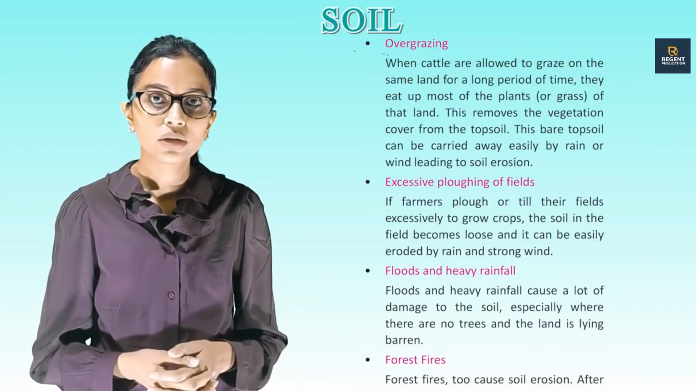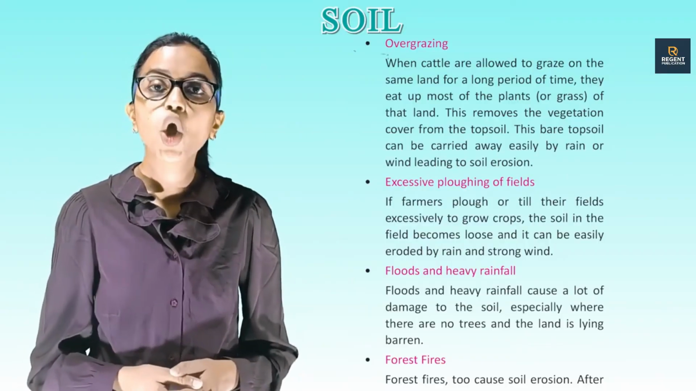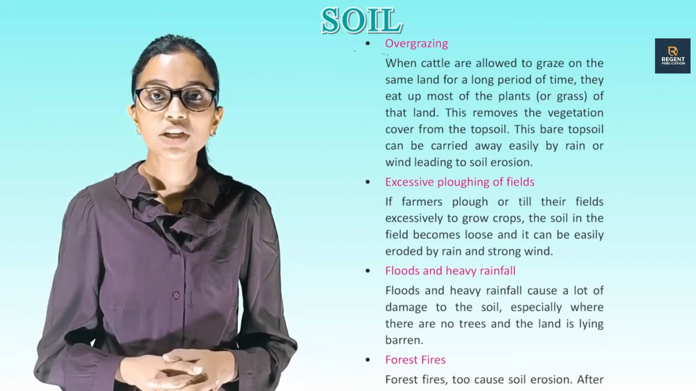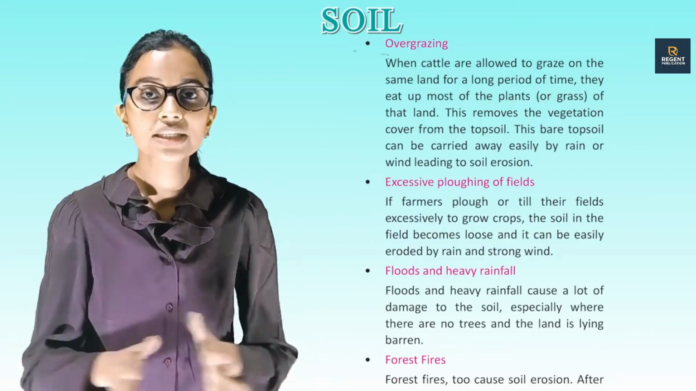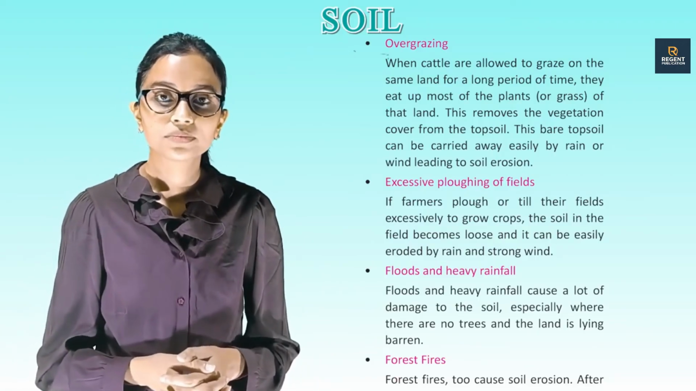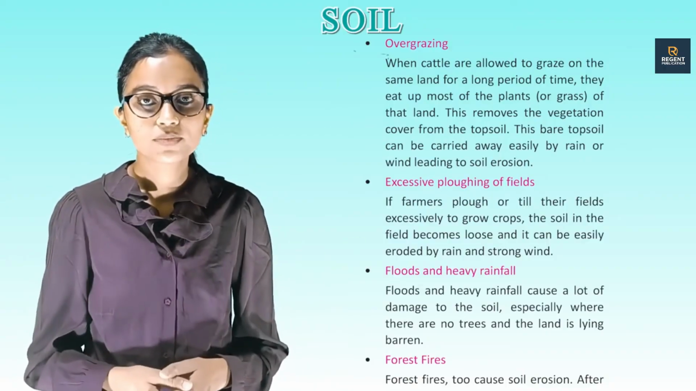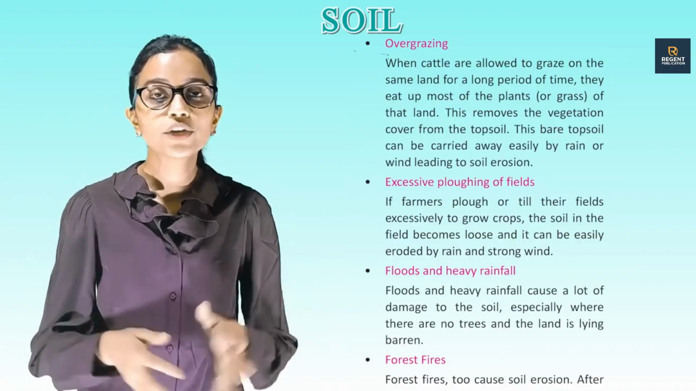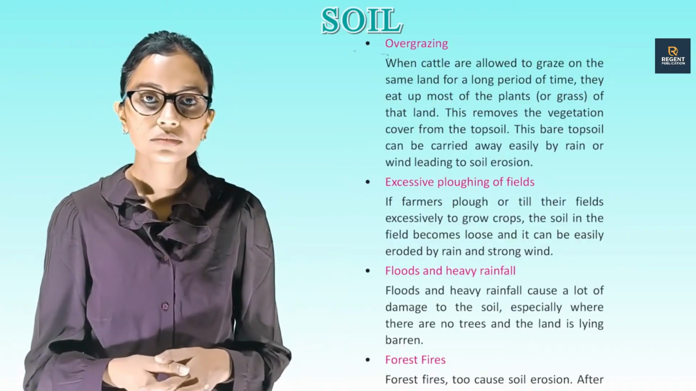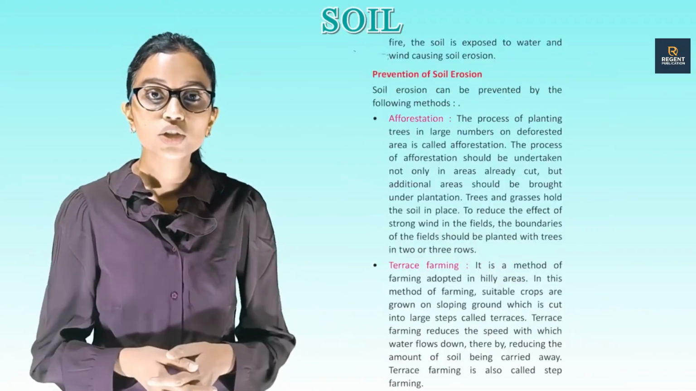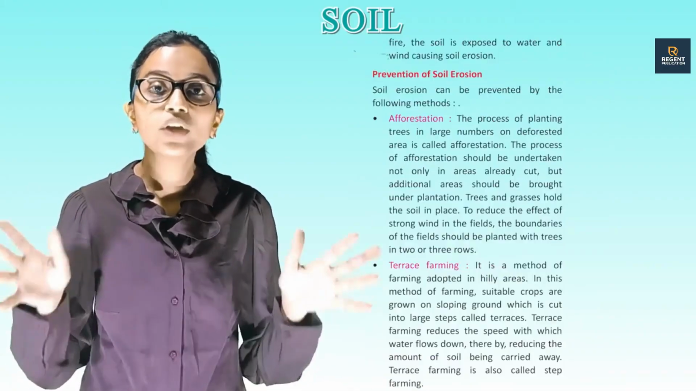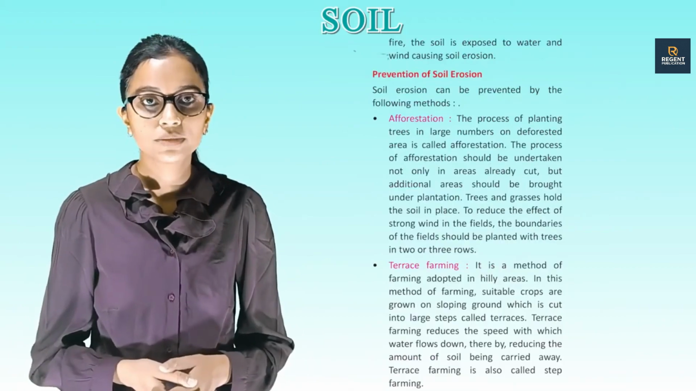Floods and heavy rainfall. Floods and heavy rainfall cause a lot of damage to the soil, especially where there are no trees and the land is lying barren. Forest fires. Forest fires too cause soil erosion. After fire, the soil is exposed to water and wind, causing soil erosion.